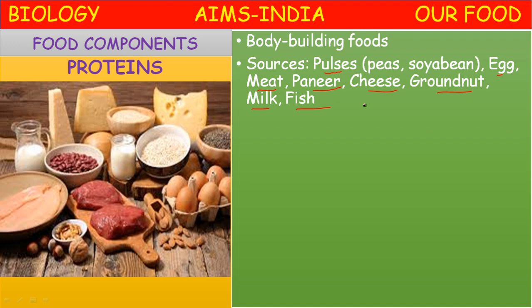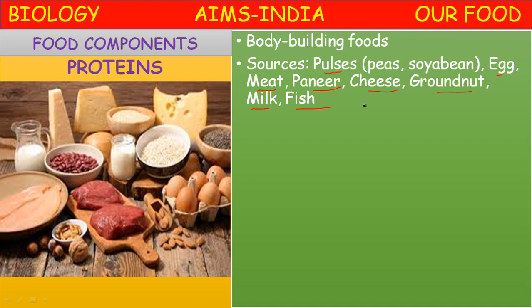The plant and animal foods rich in proteins: pulses are the main sources of plant food materials which are rich in proteins, like peas, beans. Soya bean is the richest plant source of protein. Soya beans are called the vegetarian's meat.